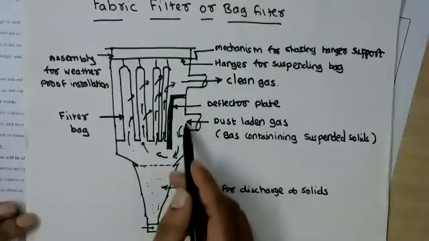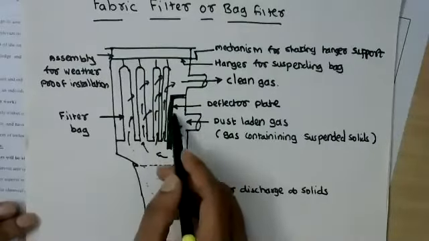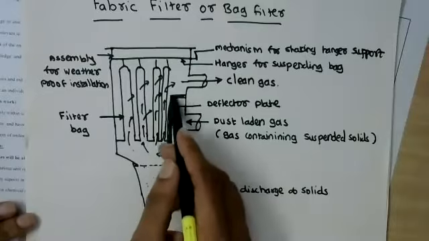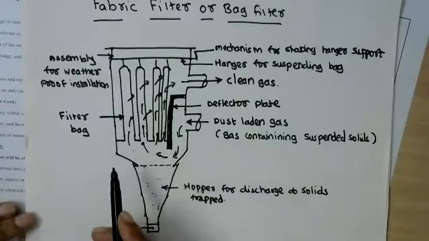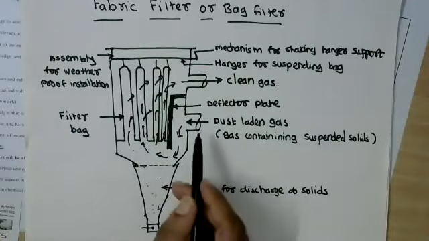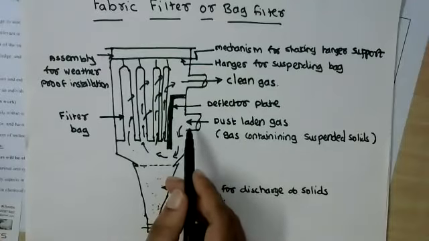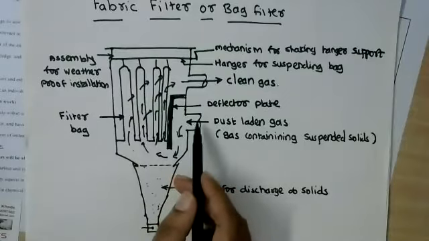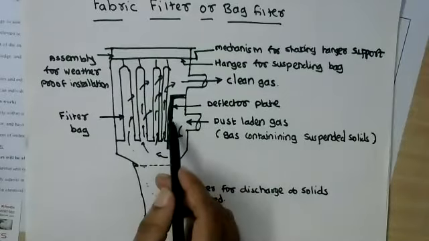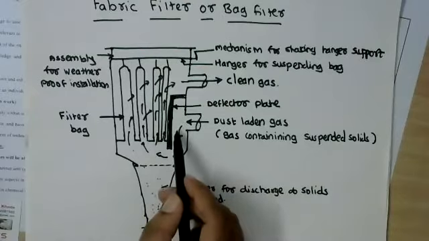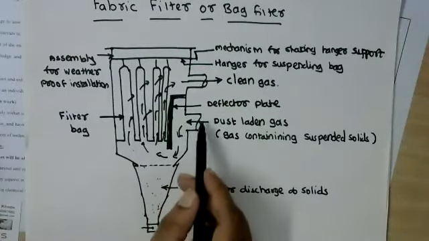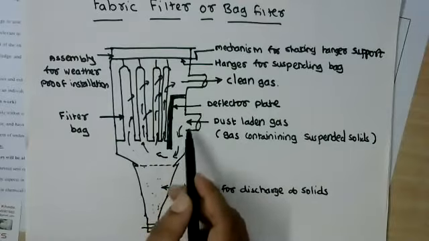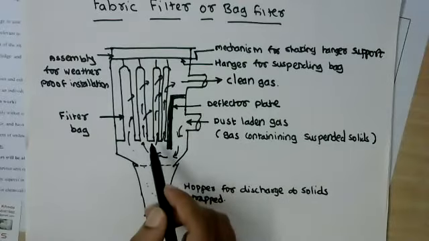Now, when it is allowed to enter inside this housing where the bags are placed in an inverted fashion, there is a solid deflector plate. Now, the objective of this deflector plate is that because of the momentum of the gas, it impacts with this deflector plate, and it is deflected from its direction and forced to pass in a downward direction.